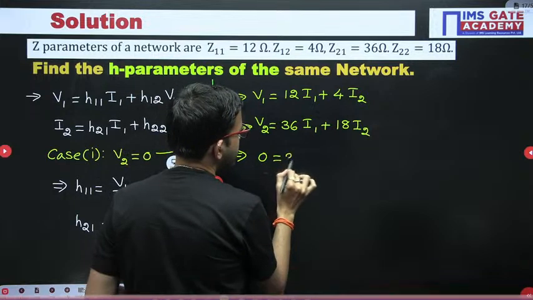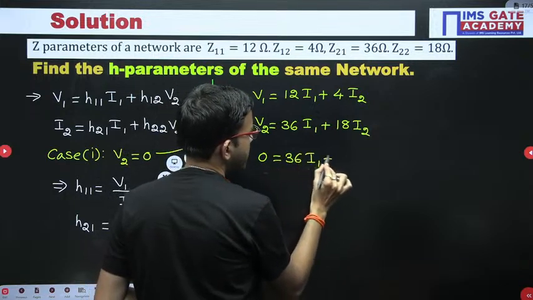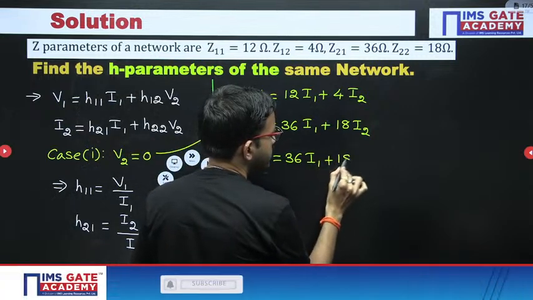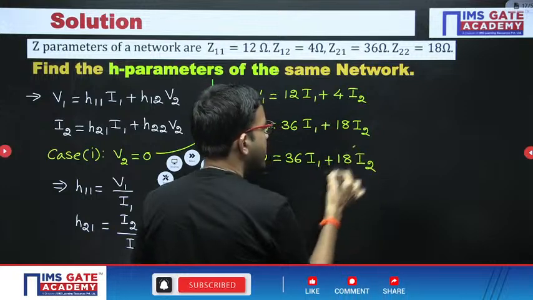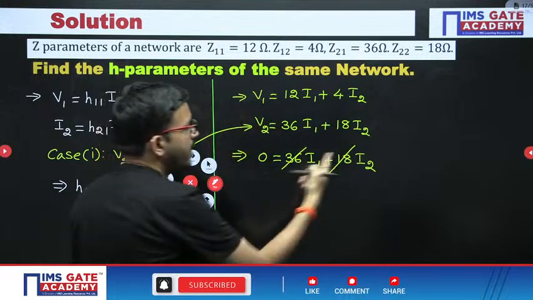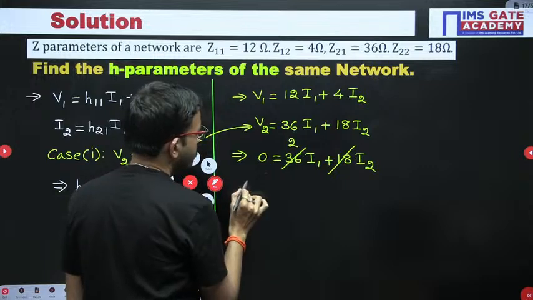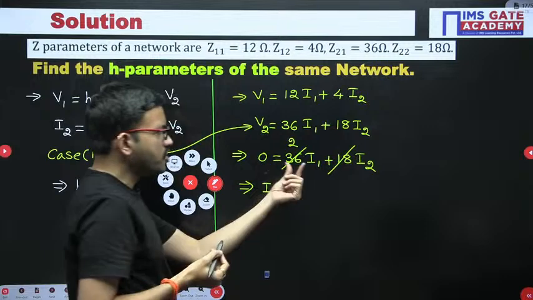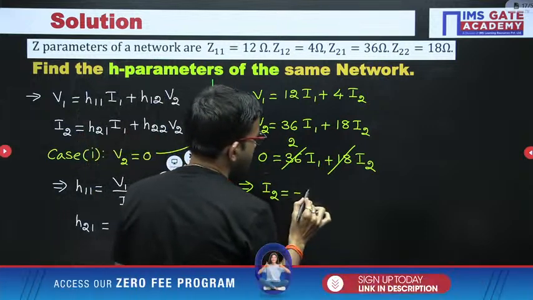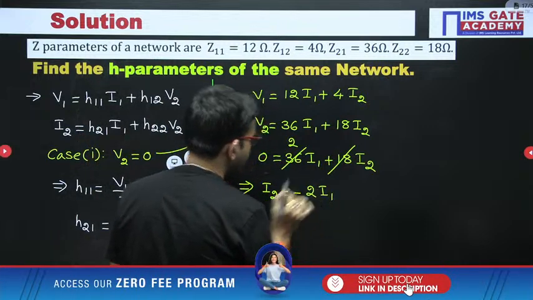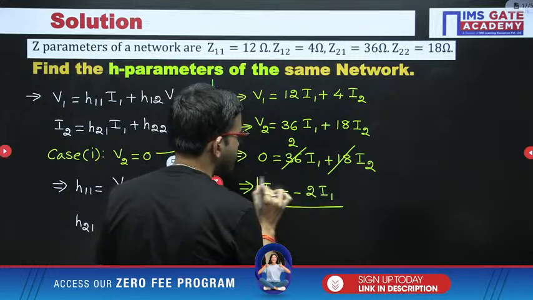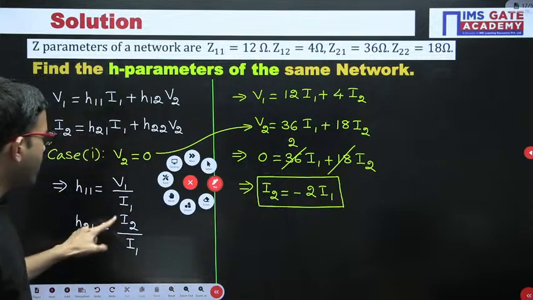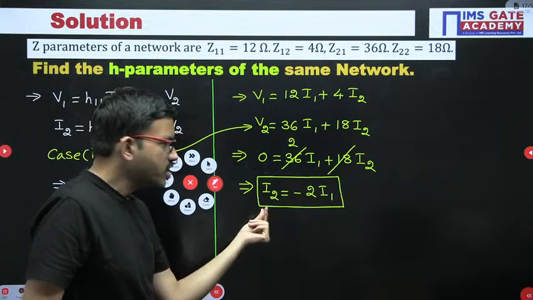Now 36 I1 plus 18 I2 equals 0. Here you can take 18 common, giving 18 times (2 I1 plus I2). From here, bringing the term to the other side, it becomes negative, so I2 equal to minus 2 I1. Here we want I2 by I1, so bring I1 to this side.